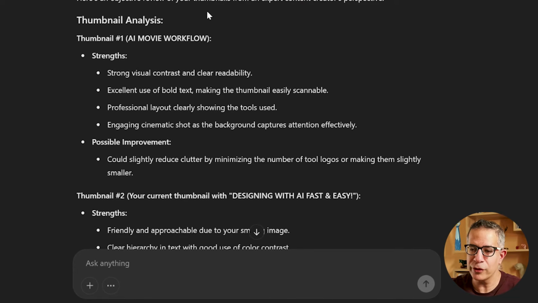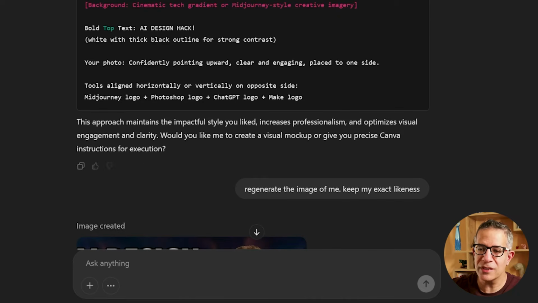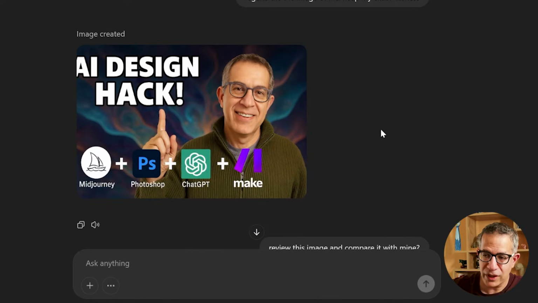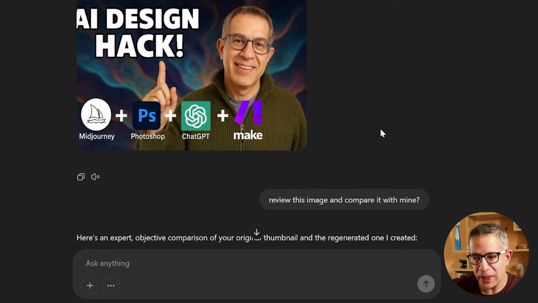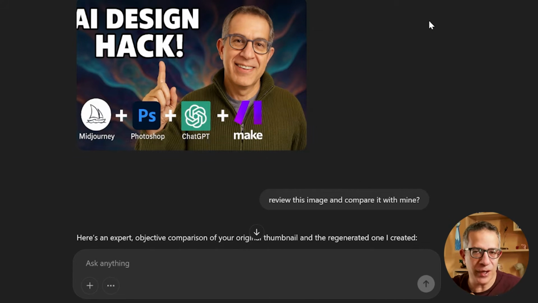It gave me an objective review of it, what the strengths are, and the possible improvements. It gave me a prompt for it, and then I said to it, no, you regenerate the one that you think is how I should improve it, and use my likeness. With one image, ChatGPT image generation wasn't able to recreate me, but something about it was cleaner, more modern looking to me.